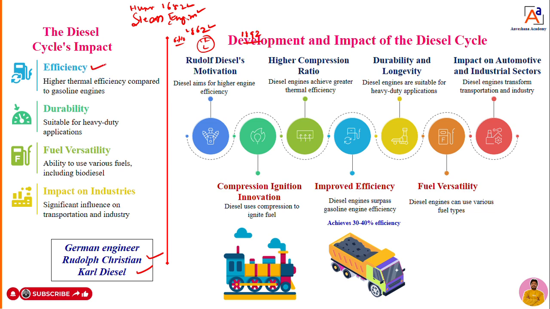So dear students, the petrol engine has applications, but the applications are limited. For petrol engine applications we can see cars or bikes only. Hence he came to know that the efficiency of the Otto cycle engines is less, and he aimed to invent a new engine which has more thermal efficiency compared to the gasoline engine. He started in that direction. We have to develop an engine that gives more thermal efficiency than the gasoline engine, one thing.